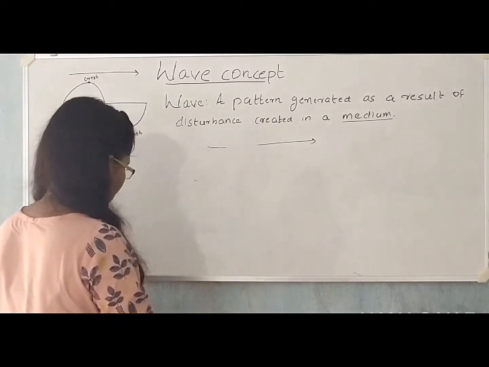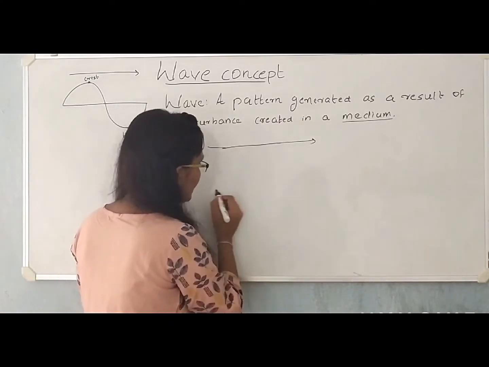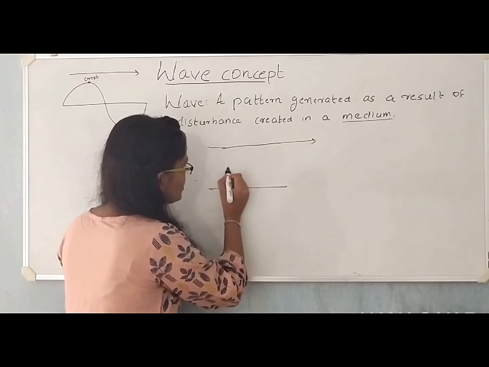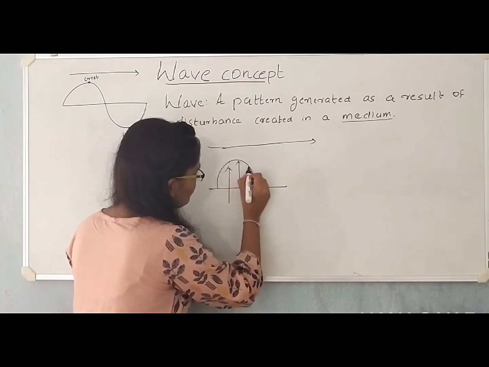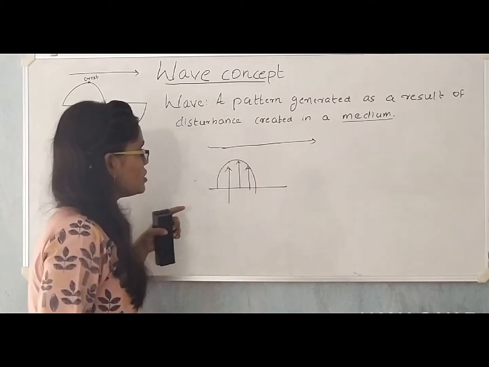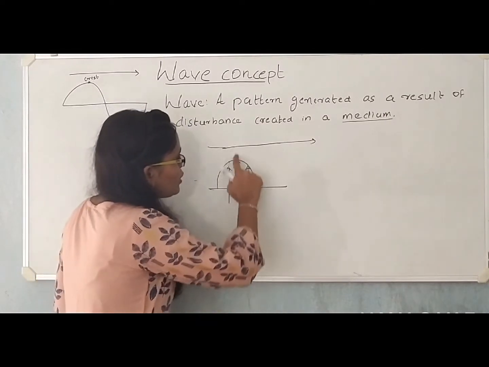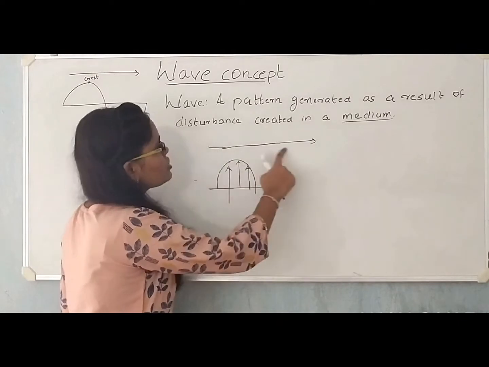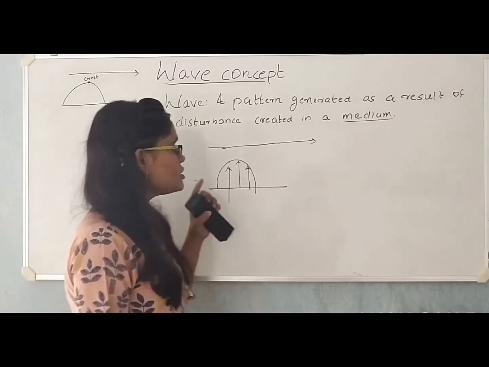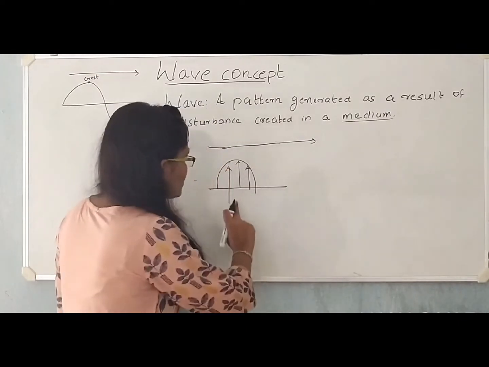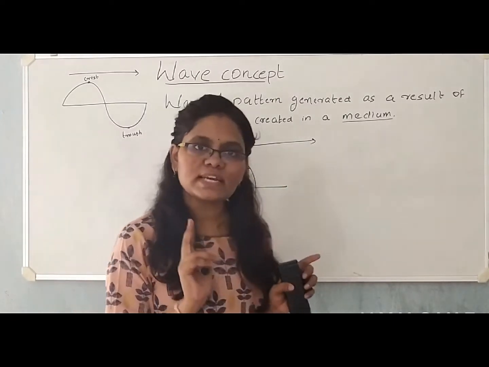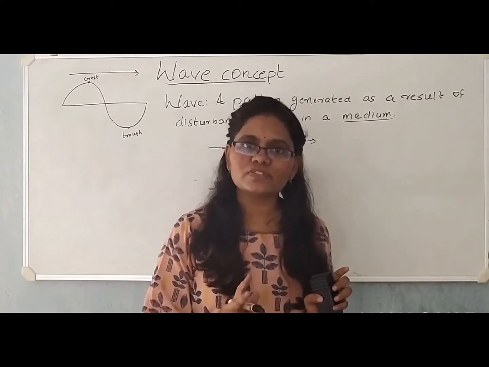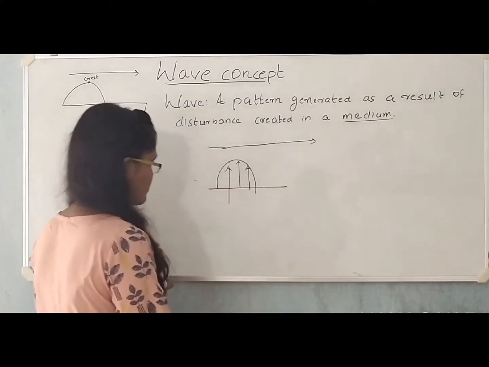That is, when the wave is moving in this direction, the particles are just oscillating up and down about their mean position. So, these particles are moving perpendicular to the direction of propagation of wave. So, depending upon the direction of oscillation of particle with respect to direction of propagation of wave, waves are categorized into two types, transverse waves and longitudinal waves.